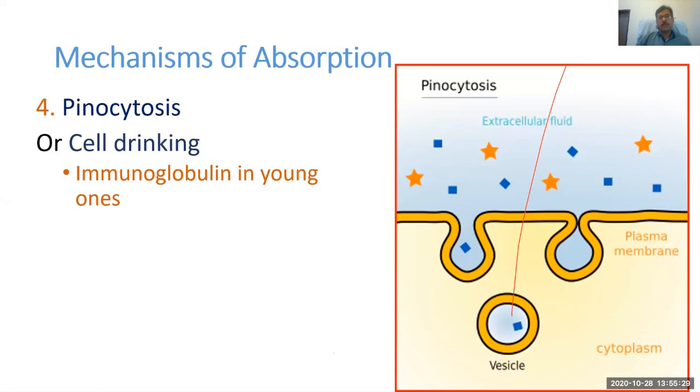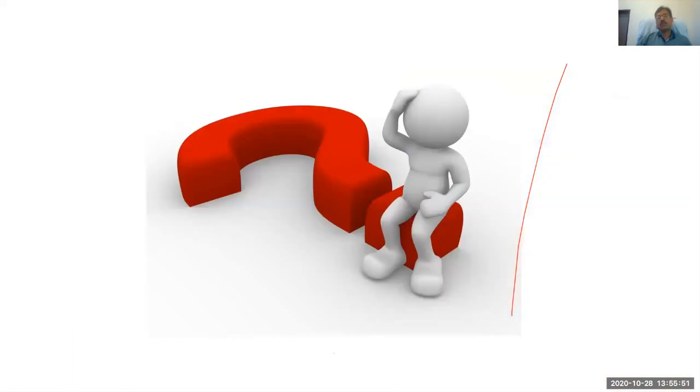The reason being, just after 30 minutes of birth, the intestinal pores are open and the immunoglobulins can be easily absorbed through the intestine rather than being degraded in the small intestine and then absorbed. So at that stage, cell drinking or pinocytosis is involved.